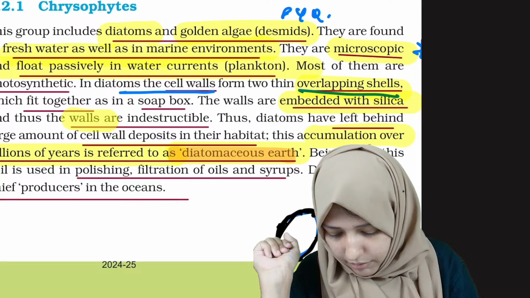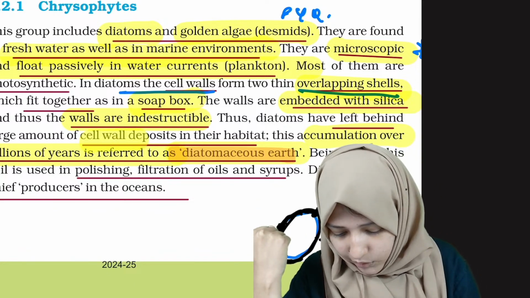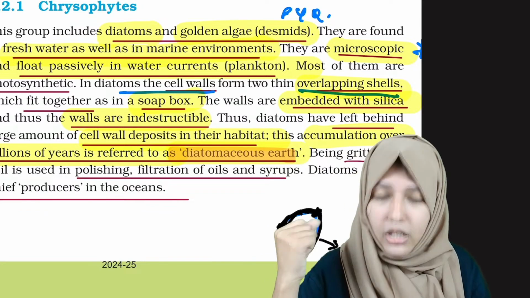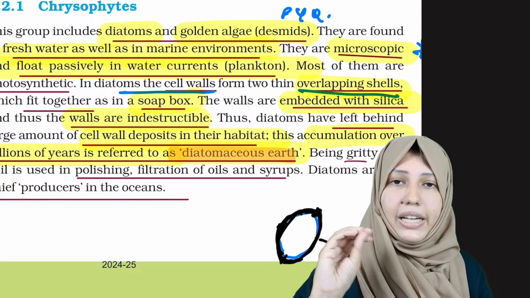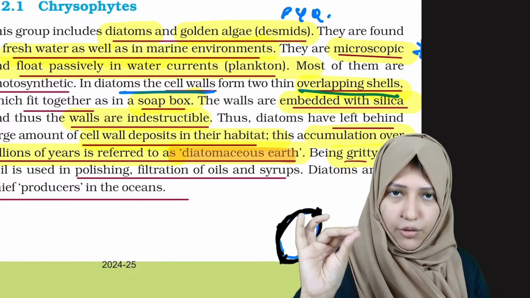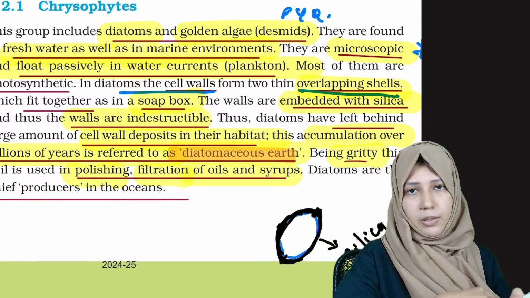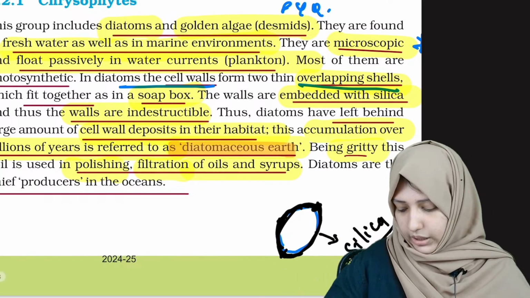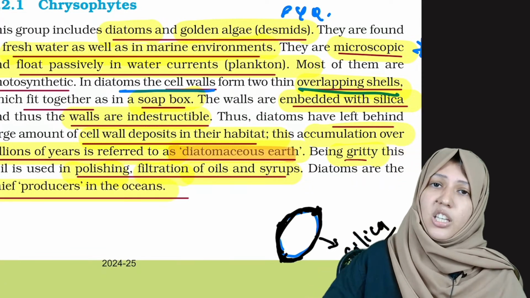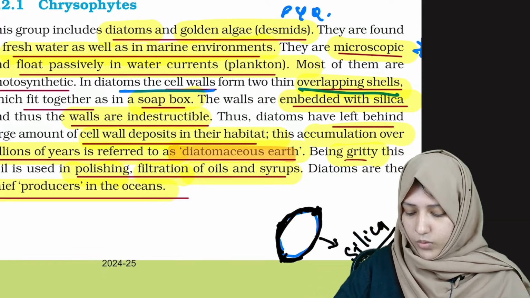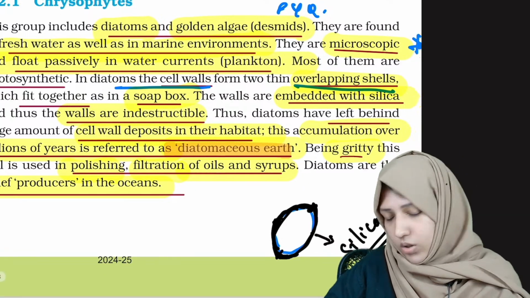The cell walls are indestructible, it fits in a soap box, and this will be gritty because of the silica content. Because of this it can be used in polishing, filtration of oils and syrups. So the uses also should be noted. And the most important point, they are the chief producers of oceans. Who are the chief producers of oceans? Diatoms.